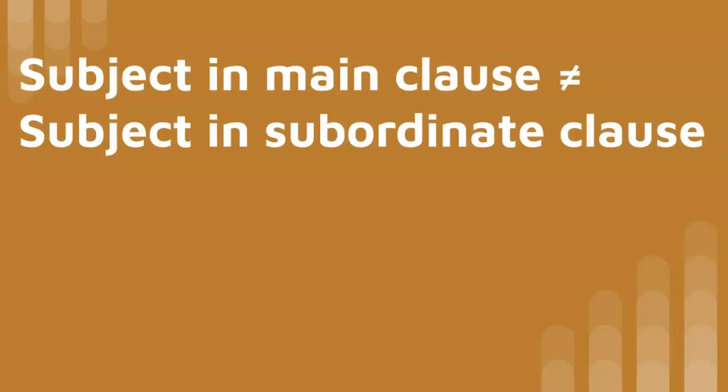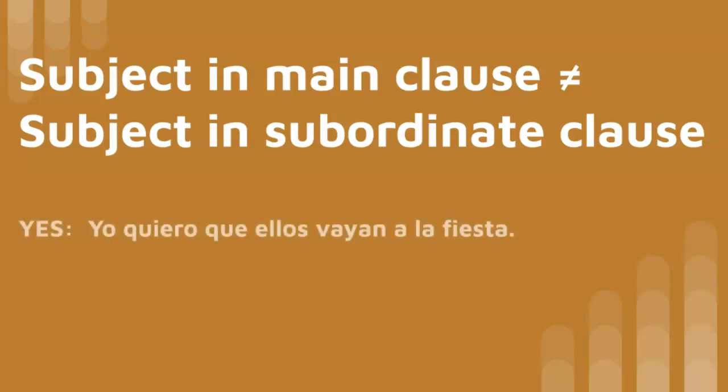Let's go back to that point I made earlier about how the subject in the main clause cannot be the same as the subject in the subordinate clause. I want to show you some examples which will lead to another grammar rule that you'll want to keep in mind. So here's one example. Yo quiero que ellos vayan a la fiesta. I want them to go to the party is basically what I'm saying. The literal translation would be, I want that they go to the party. We would be more likely in English to say, I want them to go to the party.